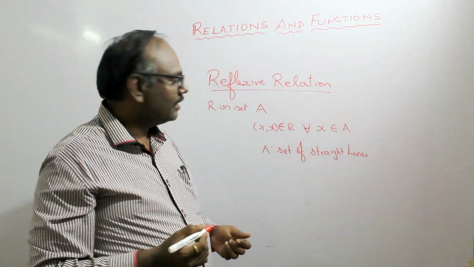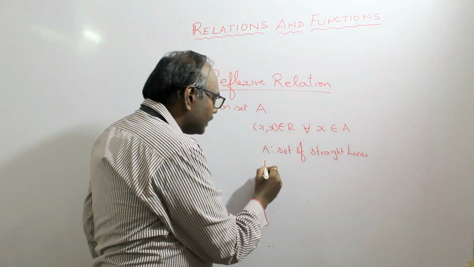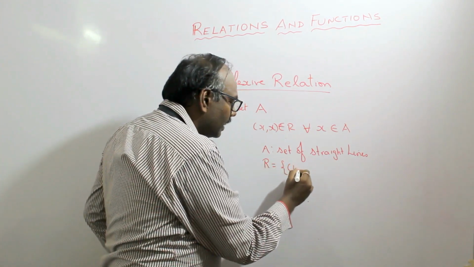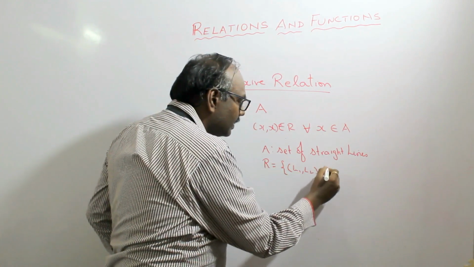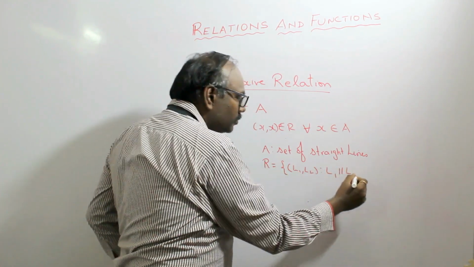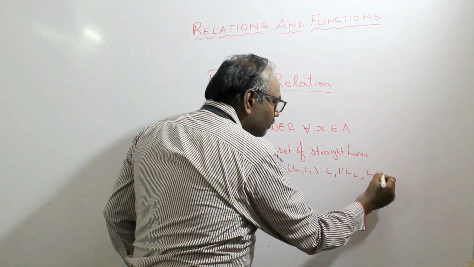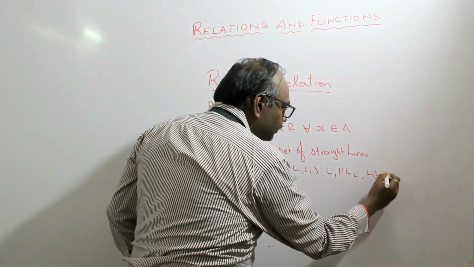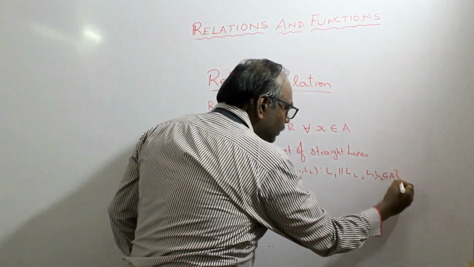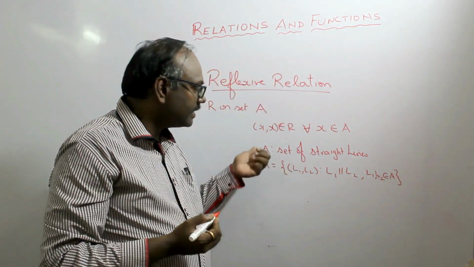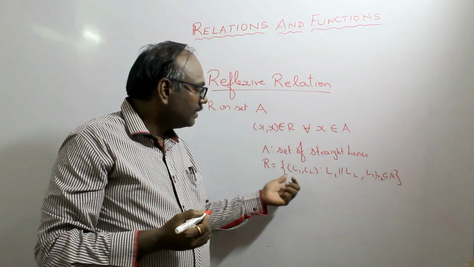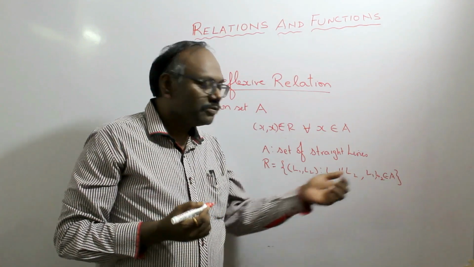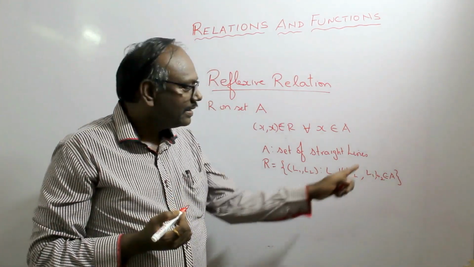Let R be a relation on set A, such that it is defined as R is the set of all ordered pairs of the form L1, L2 such that L1 is parallel to L2, for all L1, L2 belongs to set A. So we have defined a relation R on set A such that R is a set of all ordered pairs L1, L2 such that L1 is parallel to L2 for all L1, L2 belong to set A.